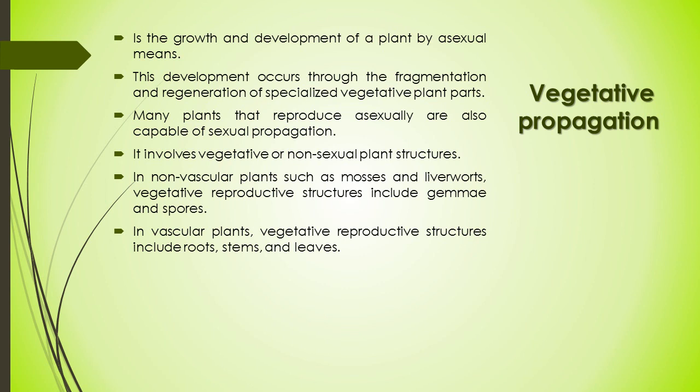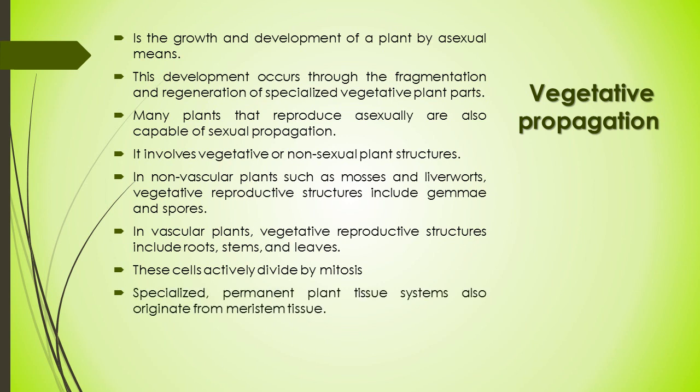Vegetative propagation is made possible by meristematic tissues, commonly found within stems and leaves as well as the tips of roots, that contain undifferentiated cells. These cells actively divide by mitosis to allow widespread and rapid primary plant growth. Specialized permanent plant tissue systems also originate from meristematic tissue.